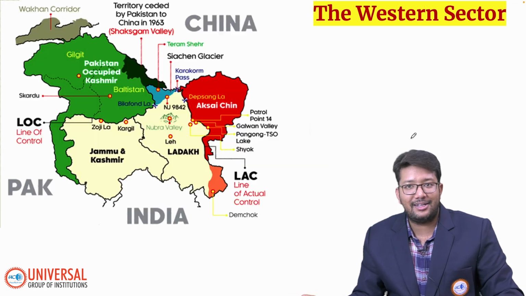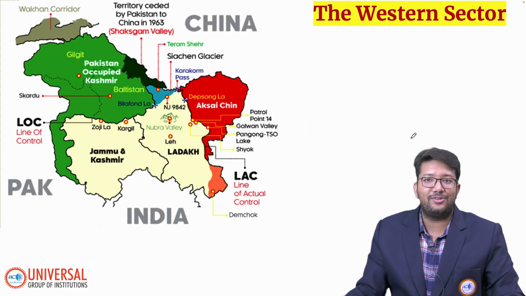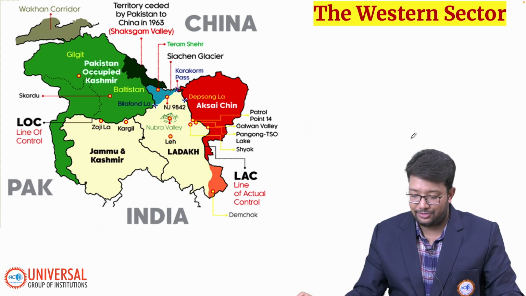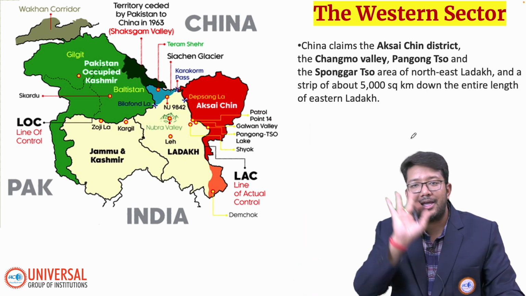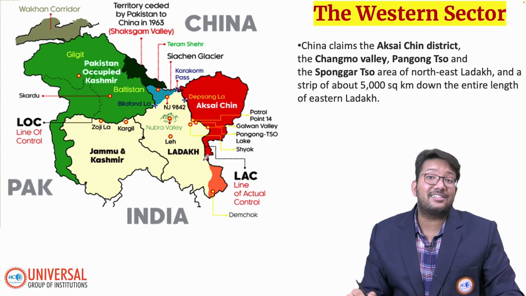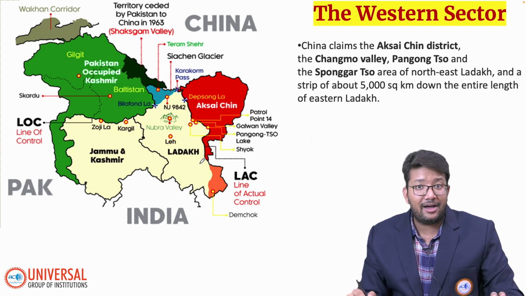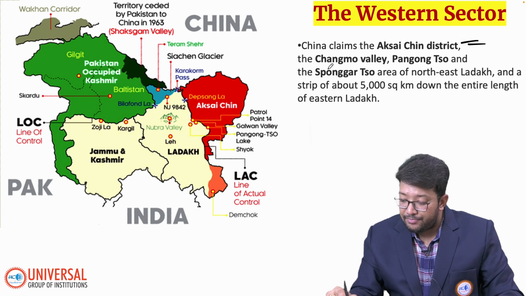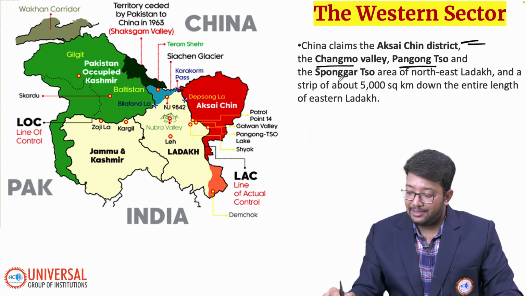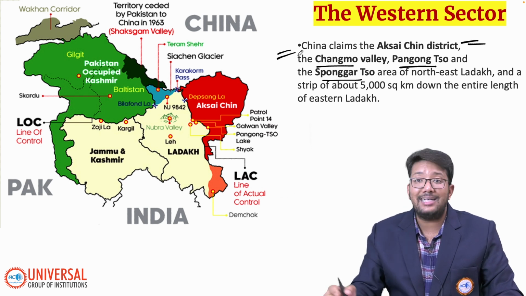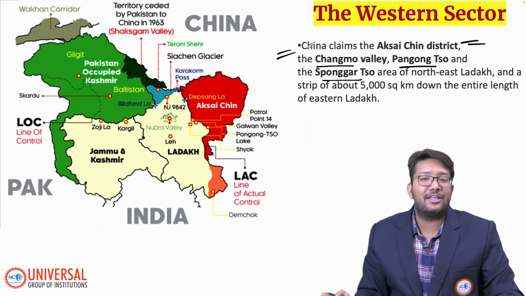So it's a habit of Britishers to create a mess when they leave somewhere, like India, Pakistan, here China also. So the China problem is also created by our British friends only, okay. Now China claims Aksai Chin district, which is part of India. They claim Changmo Valley, they claim Pangong So Lake, and they claim Spanggur So Lake also. So these are the areas in the western sector that are claimed by China.